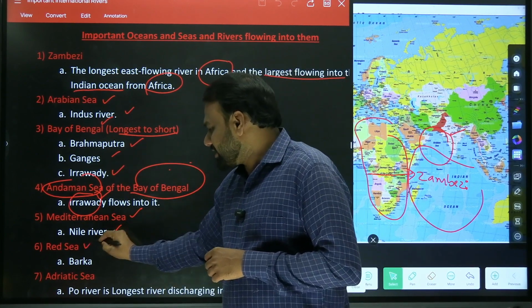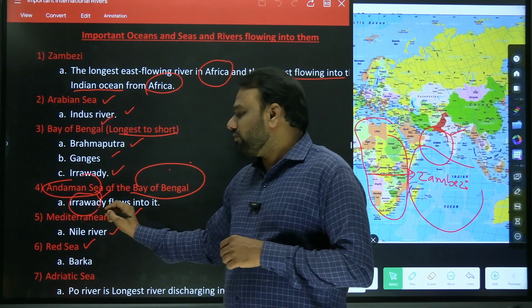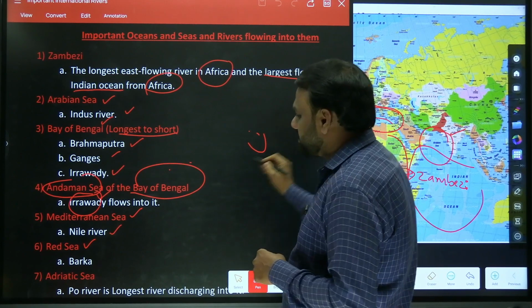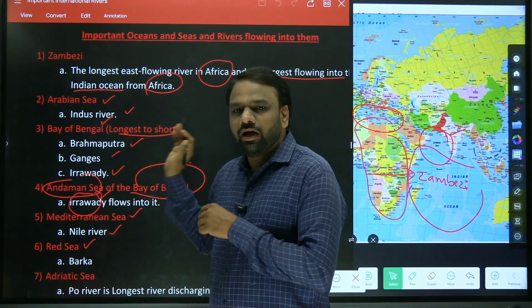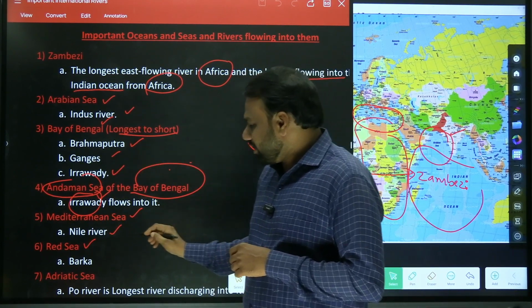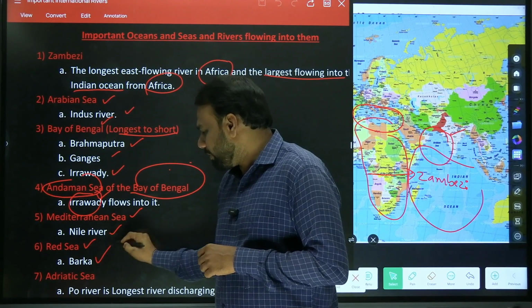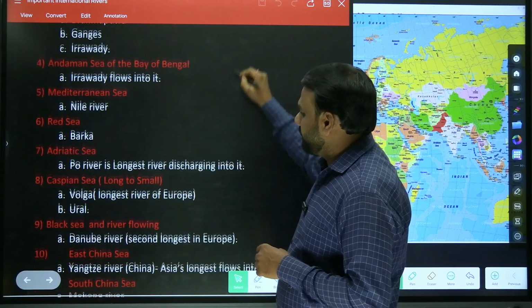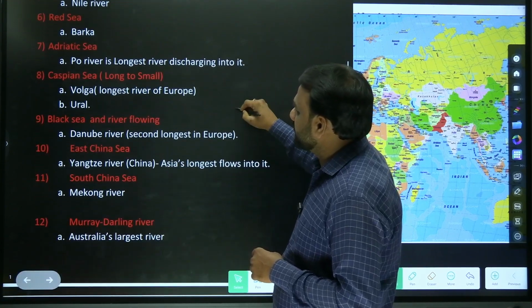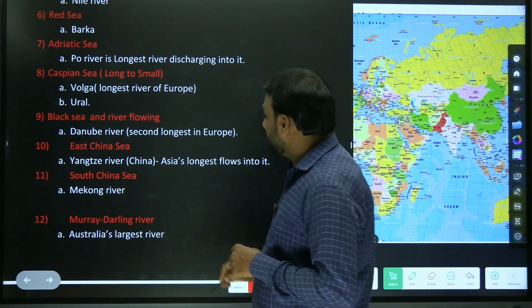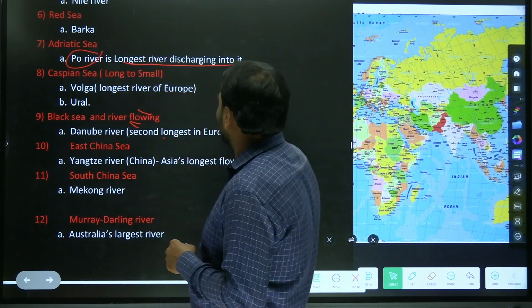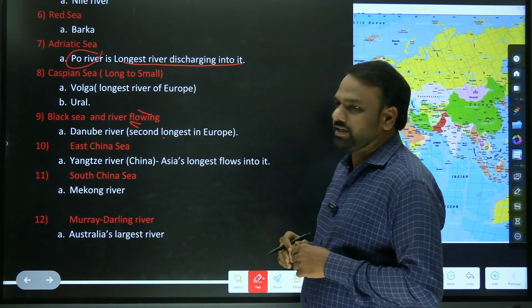Next, Red Sea. Similarly, you should be able to locate where this Mediterranean Sea is present. So here we have the Mediterranean Sea. Similarly, try to locate all these seas on the map. Through the Red Sea, the largest river that flows is Barka. So Red Sea is over. Next, Adriatic Sea. The Po River is the longest river that discharges its water into the Adriatic Sea.